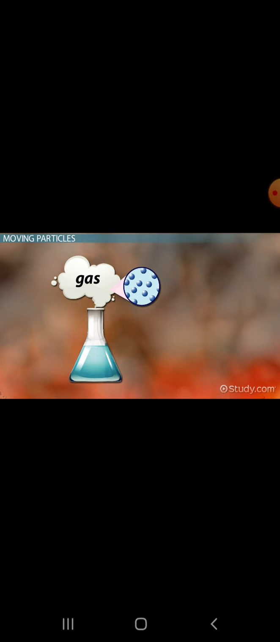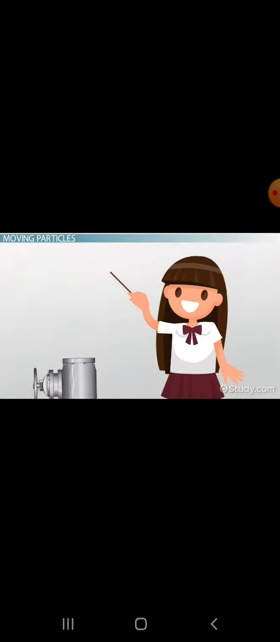The particles in a gas aren't tightly packed together at all. There's lots of room for them to move around very quickly in all directions. Sometimes they even bump into each other as they move. The particles in a gas aren't very attracted to each other and aren't arranged in a pattern. Just like liquids, gases don't have their own shape and will take the shape of the container they're put into. Since there are only a few particles, they can be pressed together to take up less space.